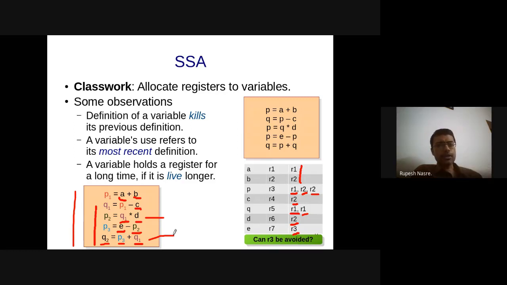Why is it called a static single assignment? Single assignment I understand, but why static? Done at compile time. Okay. Yeah, more or less true.